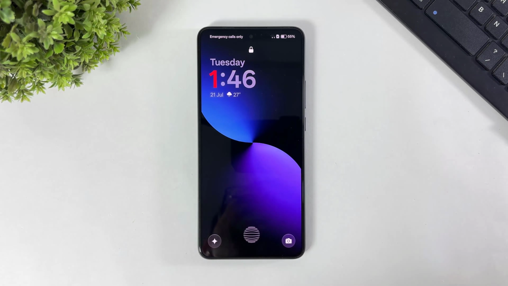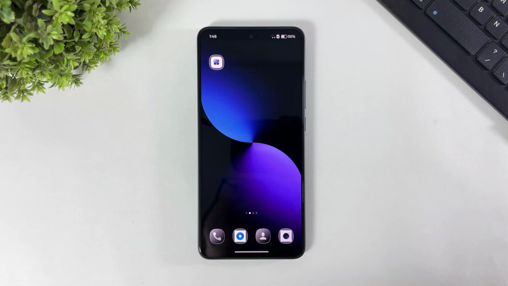Hey everyone, today in this video I'm going to show you new liquid glass widgets for any Android device. So let's begin.